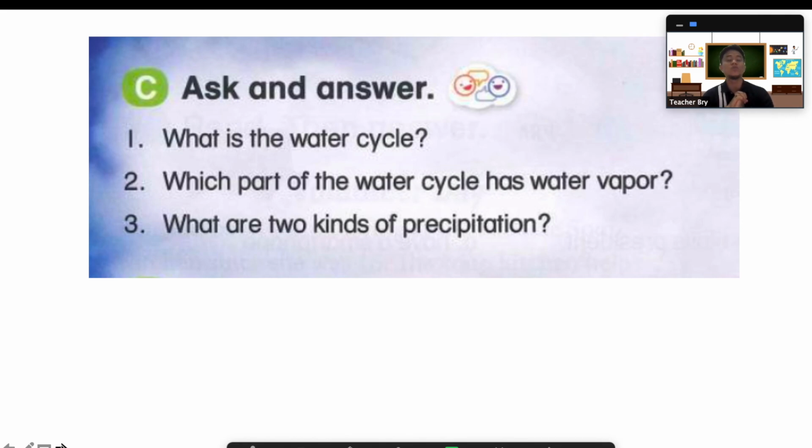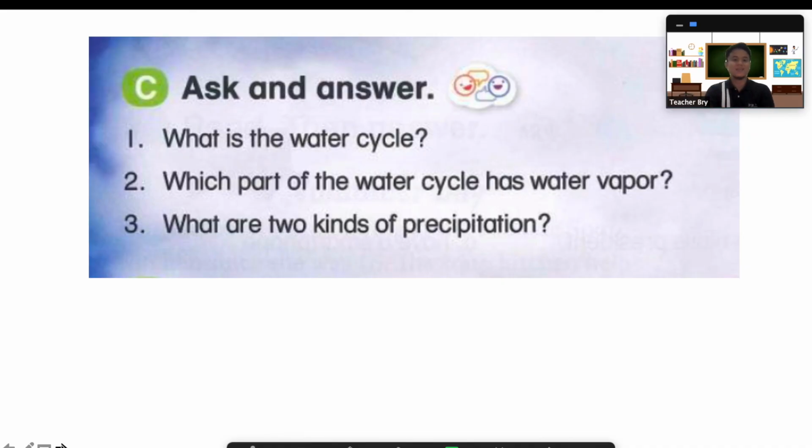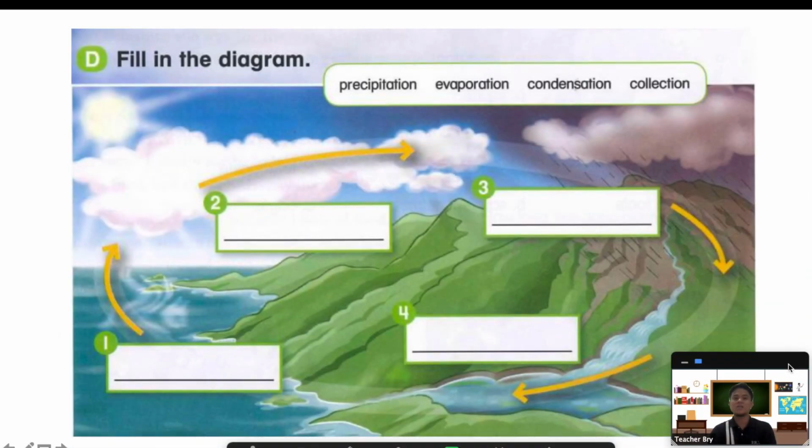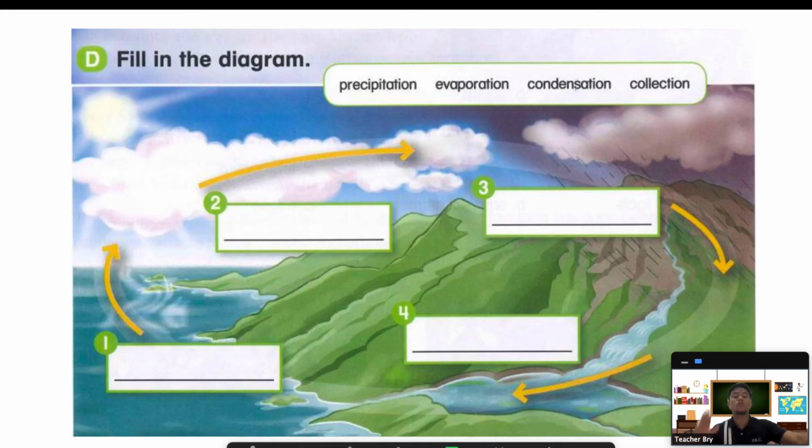Number 3, what are 2 kinds of precipitation? Actually, I gave you 4. Just give me 2. Go, type it in. Right. You can have sleet, hail, snow, or rain. Okay, this one, you can find this in your book and you can answer this. Just put the words in the right blank. I'll give you 2 minutes. Go! 2,000 years later. So, 2 minutes is over.